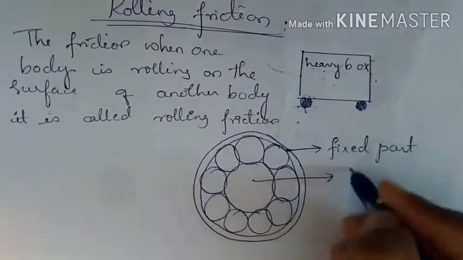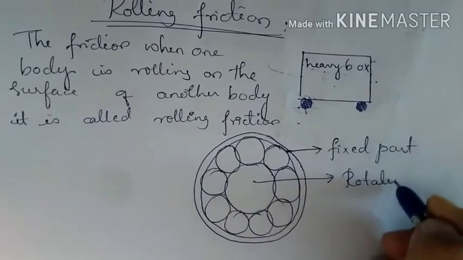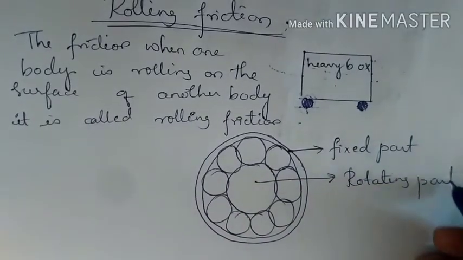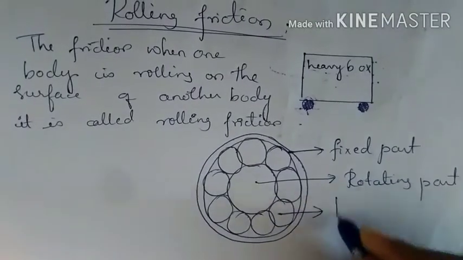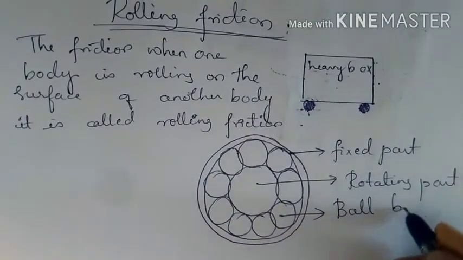So this is the rotating part, and here you have the ball bearing.